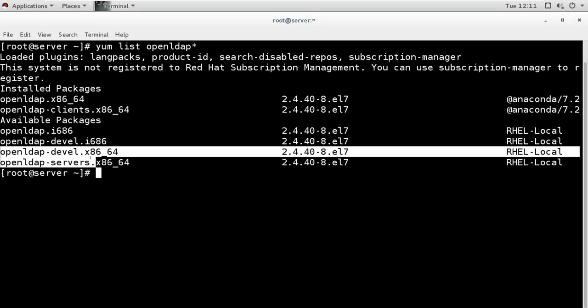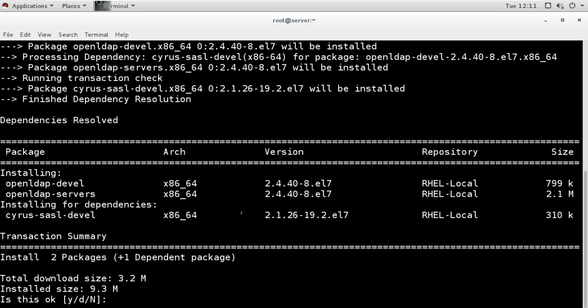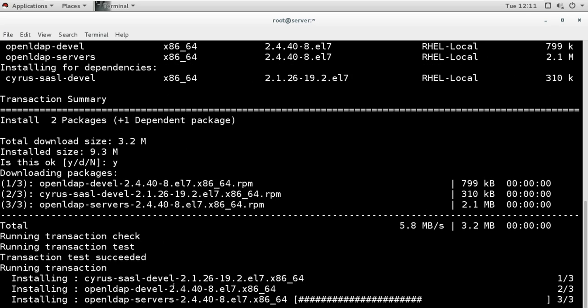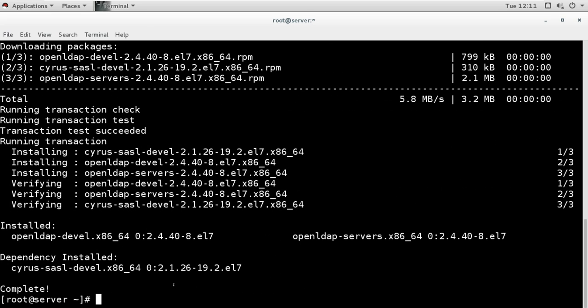So I'm going to install these two packages and I'm going to run yum install. So these two packages will be installed with one dependency. So I'll go with yes and it will install. Now the packages are installed.